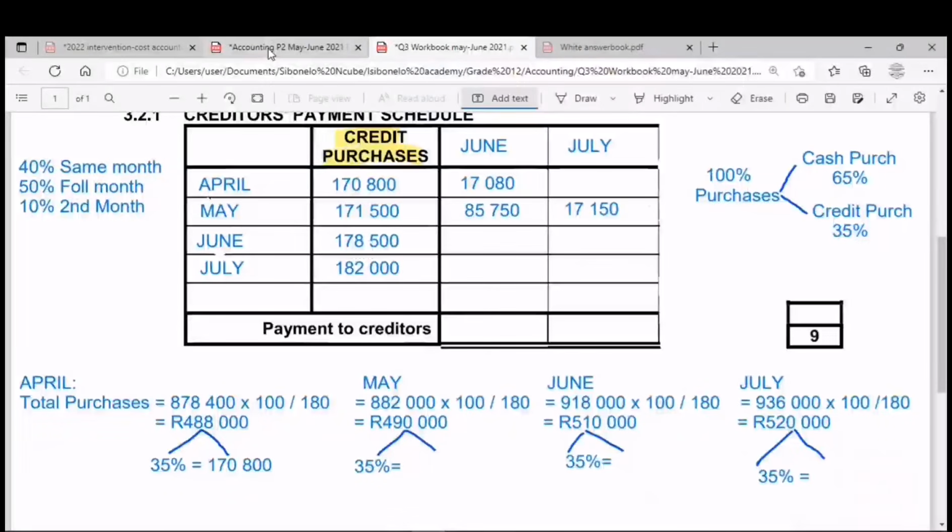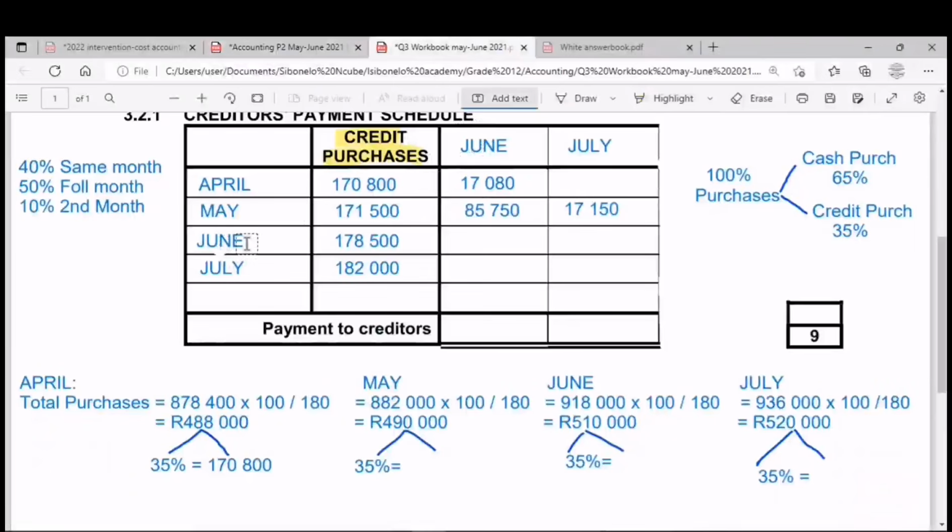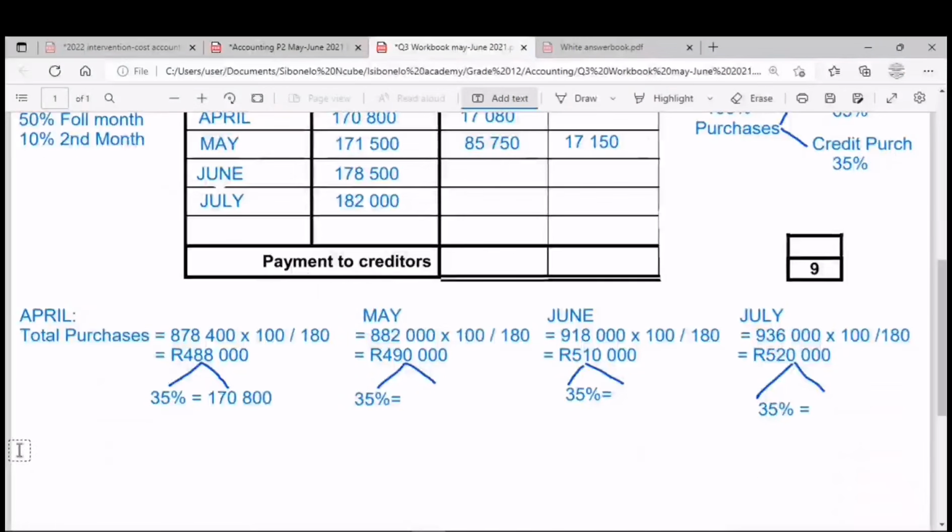We are told here that 40% is settled in the month of purchase, and don't forget about the 5% discount we get. This is why they encourage us to pay in the month we owe in, so that we get that discount, that saving. So now June to June, so that is the same month. So 40% of this balance is gonna be settled within the very same month. Then we get a discount of 5%. So what do we do there?